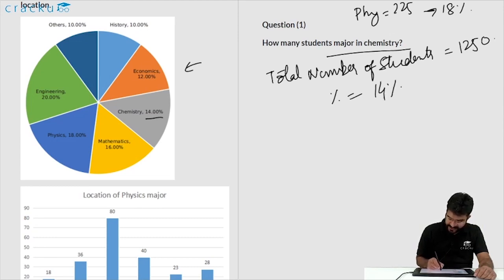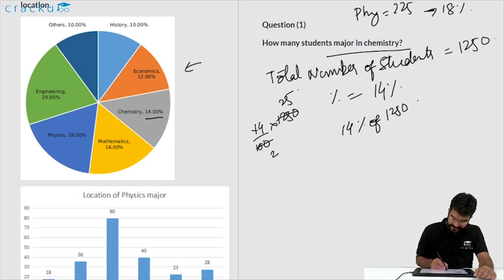So if you want to calculate the number, it is 14% of 1250, which is equal to 14 by 100 into 1250. We can cancel 50 from both. This is 2 and this is 25. So this is 7 and this is gone. So this is 25 into 7, which is 175. So the total number of chemistry students is 175.